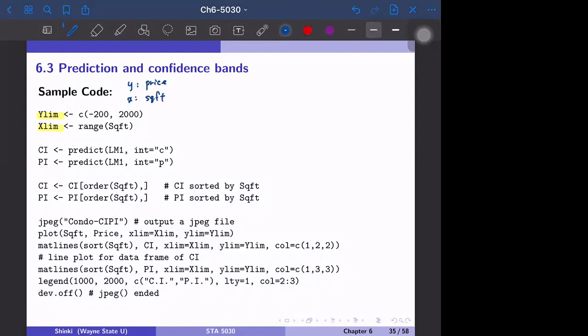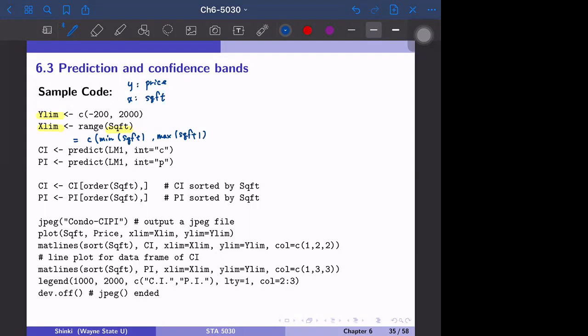So we explain the price by square footage. For the range of X, we can just specify the variable and calculate the range. The range is given by a vector with 2 entries, the minimum and maximum. So it outputs the minimum and maximum of square footage. This is the range function.